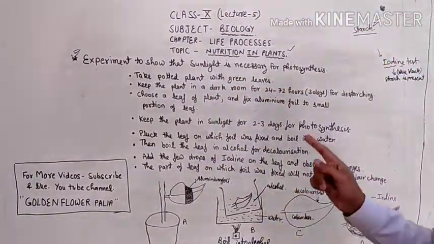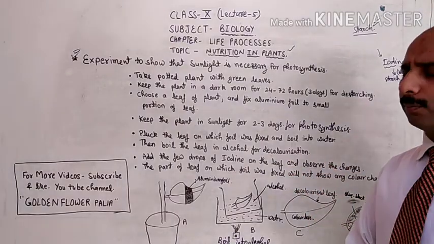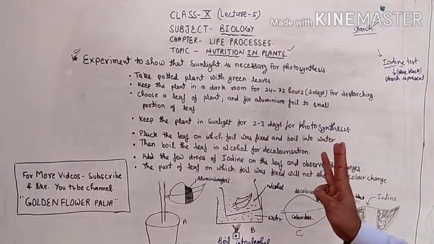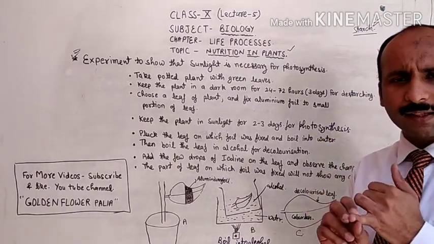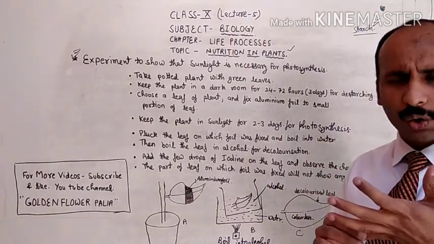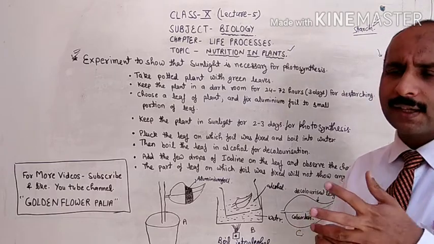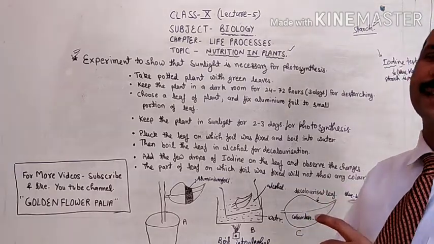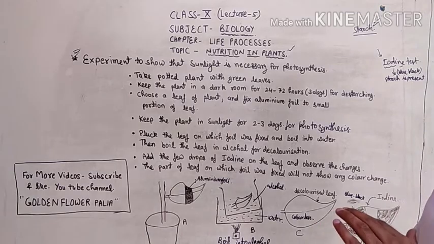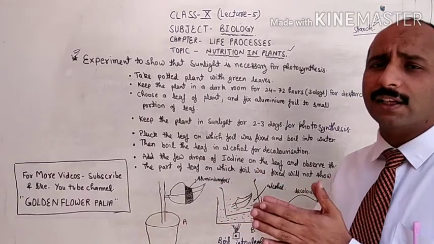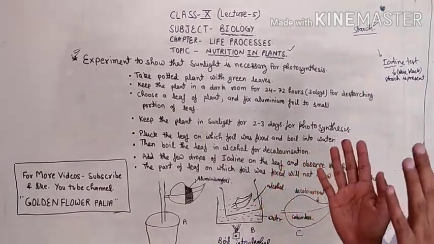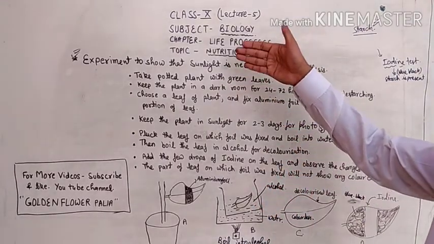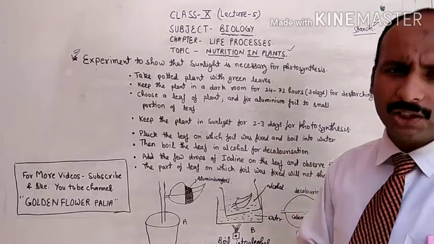Dear students, it's a very, very important topic because you have to study 3 topics. Sunlight is necessary for photosynthesis, chlorophyll is necessary for photosynthesis, and carbon dioxide gas is necessary for photosynthesis. These all 3 experiments are very related to each other, and they have the same methods, same experiments, same point with slight changes.